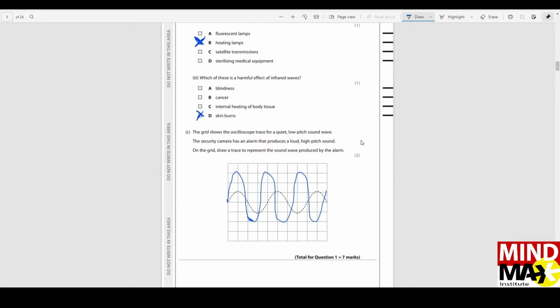In this one, you have to draw a trace to represent the sound wave produced by the alarm, which is a loud, high-pitched sound. The dotted one is a low-pitched sound, which is quiet. That means it has a low amplitude, meaning it's quiet, and it has a small frequency, which means it's low-pitched. Now, if you want a loud sound, it has to have a higher amplitude than this. And if you want a high-pitched sound, it has to have more frequency than the dotted one. That is what I did.